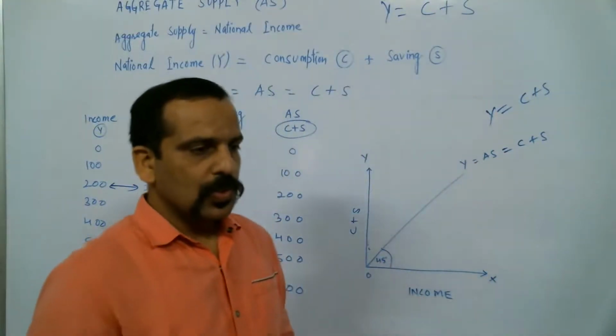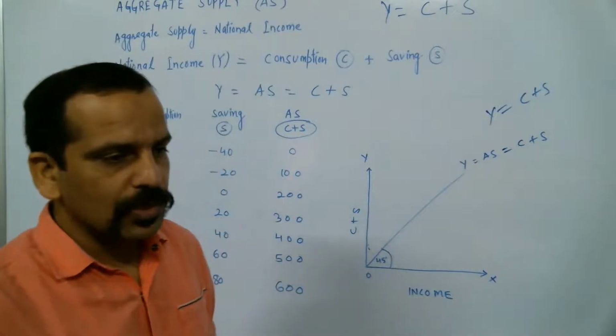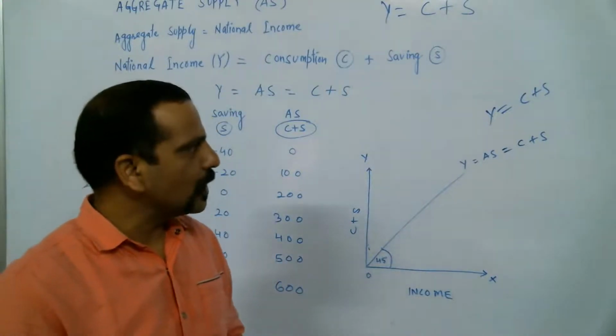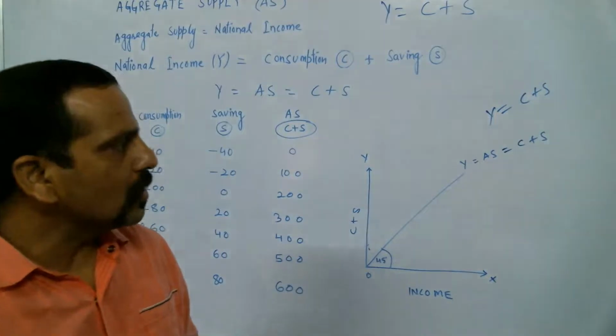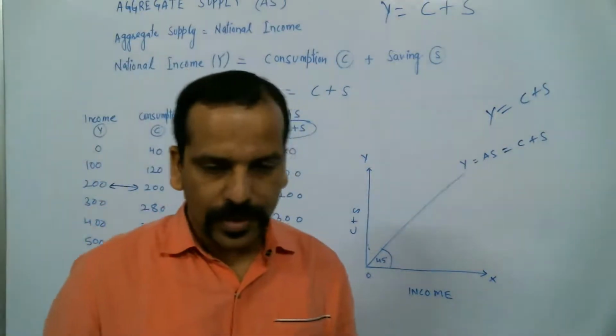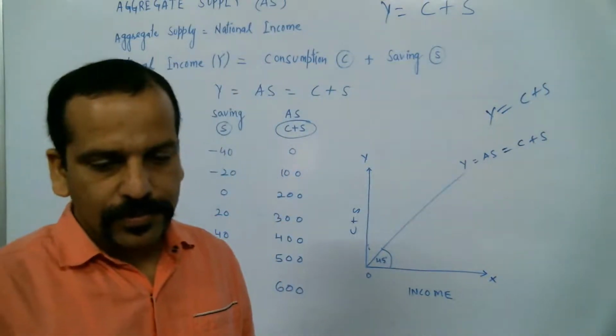So 45 for consumption, another for saving. We are taking two variables, one consumption, another saving.